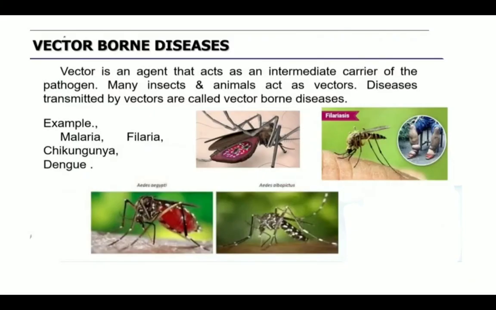And next, vector-borne disease. Vector-borne disease means it is caused due to a vector. Vector means carrier of infection such as mosquito or housefly, etc. About vector-borne disease, we will discuss in the next class, right? So far we have discussed two kinds of diseases: airborne disease and waterborne disease, and how the disease gets entry into our body. And also we discussed well about microbes in the productivity of antibiotic and vaccine.